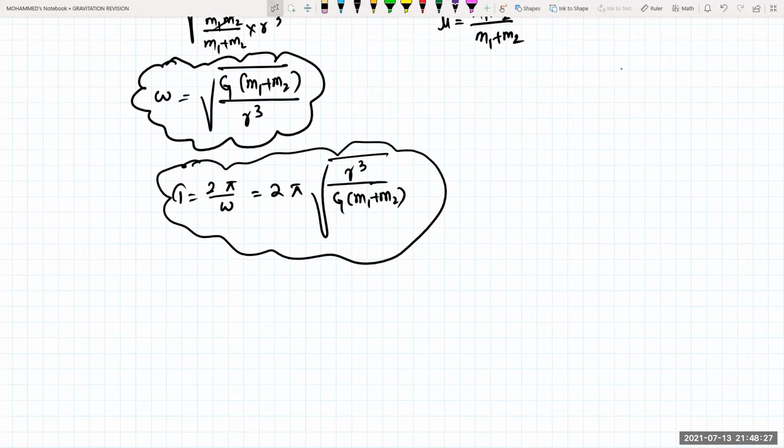These are some of the important Kepler's laws which you need to remember for doing the numericals related to this. Is it clear? Any doubt in this? So that was about the basic things which you should be able to do. This is also one of the important formulas.